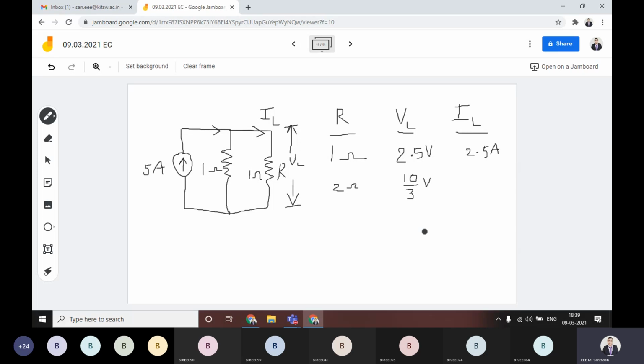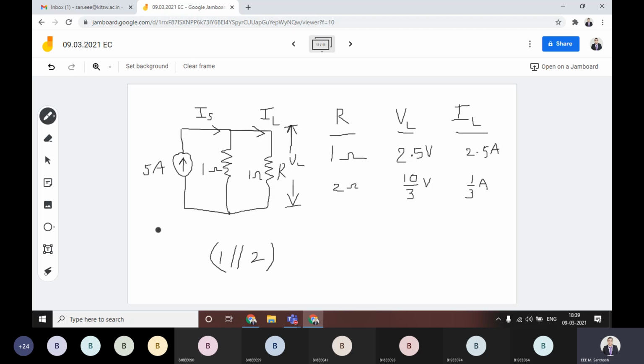What about the current value? You are getting IL equal to 1 by 3 amperes. There are two currents. One is IS, that is equal to 5 amperes. But the other current we are calculating is the IL value. If you take 1 ohm in parallel with 2 ohm, you get R equivalent.